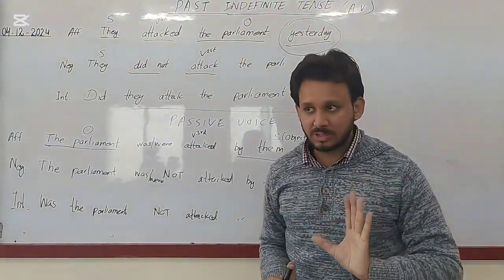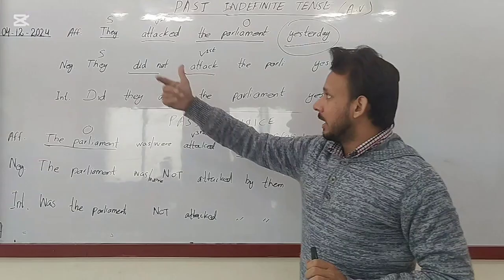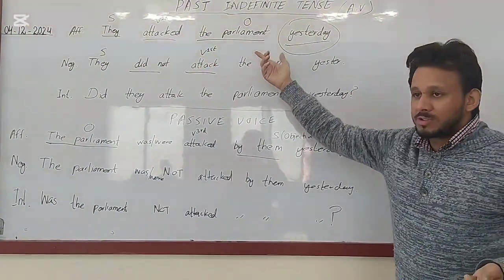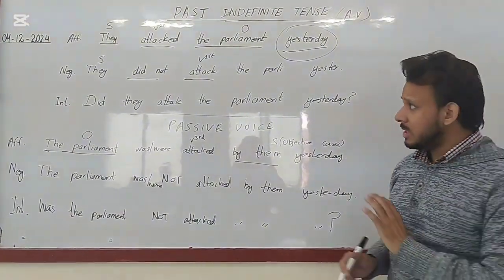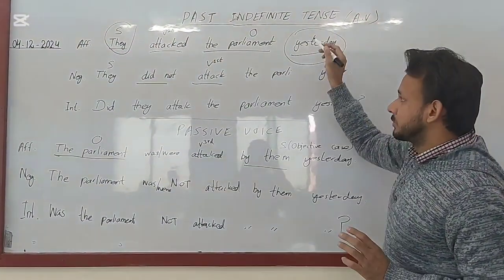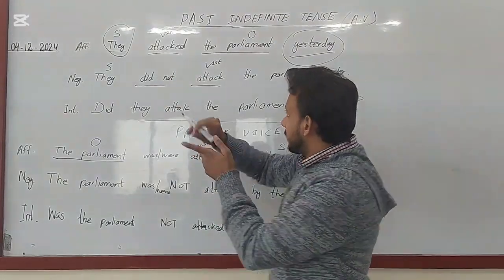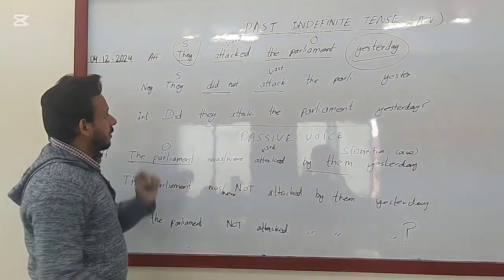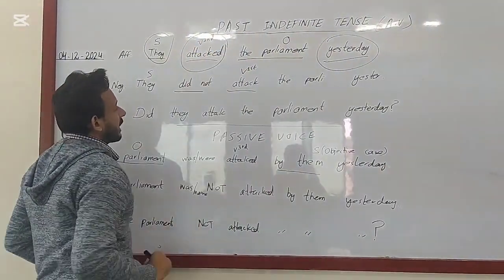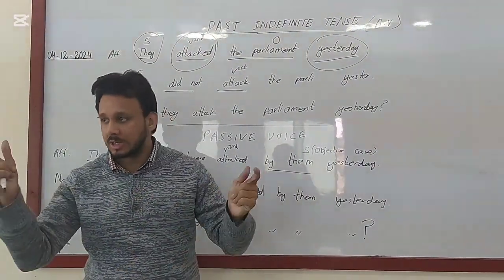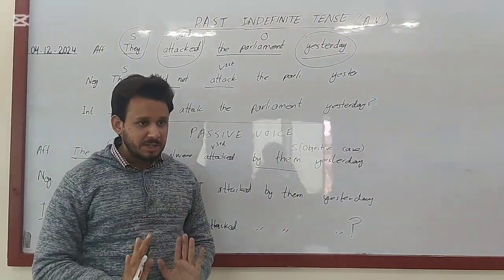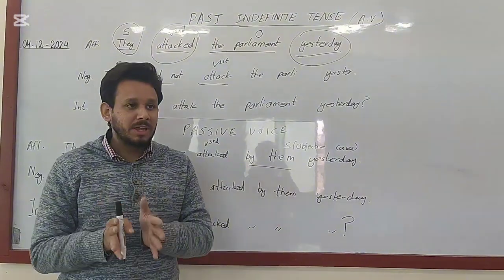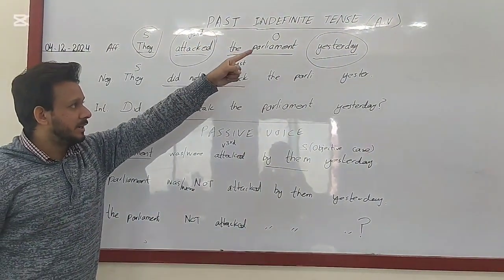So as far as structure is concerned, the structure is the same for every type of tense. First we put the subject, then we put the required form of the verb, and then we go towards putting the object. Clear? So subject, just like any other tense, and an object. And as far as verb is concerned, in past indefinite tense, especially in affirmative active voice, there is only the second form of verb that we need to put in this tense. Clear? You don't need to put any other thing, like s or es or any helping verb.